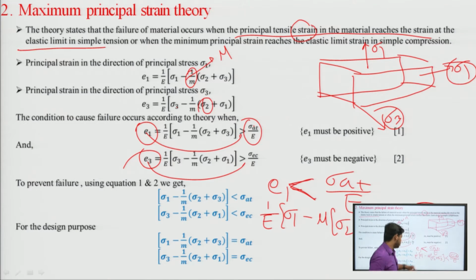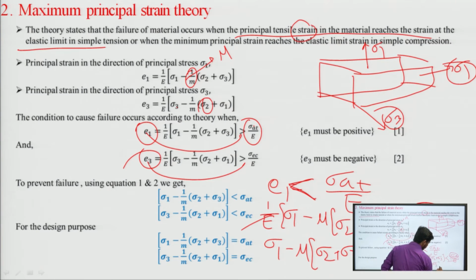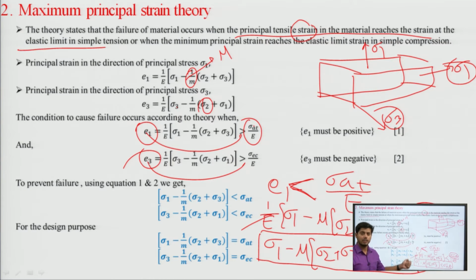So, the E cancels out, and sigma 1 minus mu times sigma 2 plus sigma 3 should be less than or equal to sigma yt. This is the condition for safety, from the safety point of view. Similarly, for the minor principal strain, the condition is converted as sigma 3 minus mu times sigma 2 plus sigma 1 should be less than or equal to sigma ec. The condition is the same; just convert the values of stresses at the suitable locations.